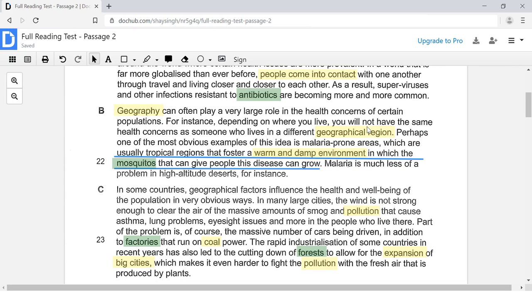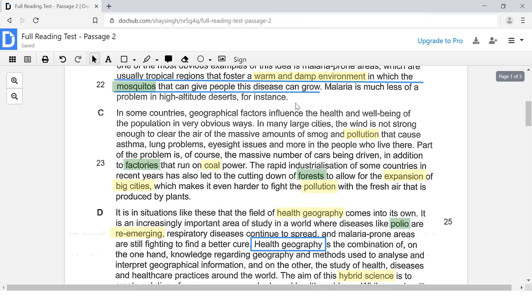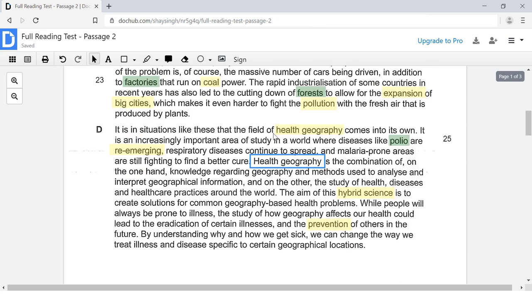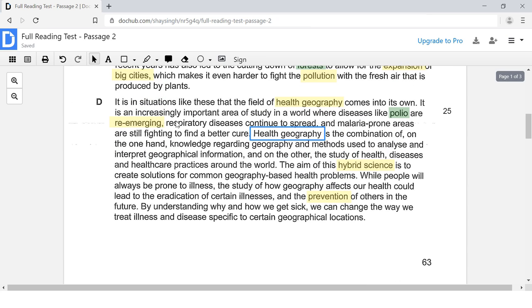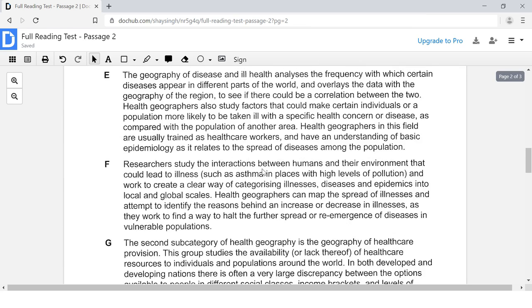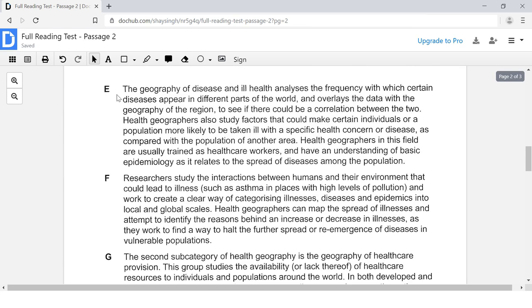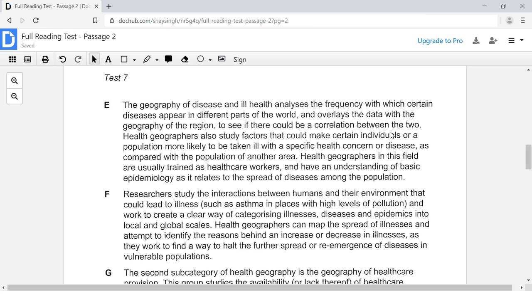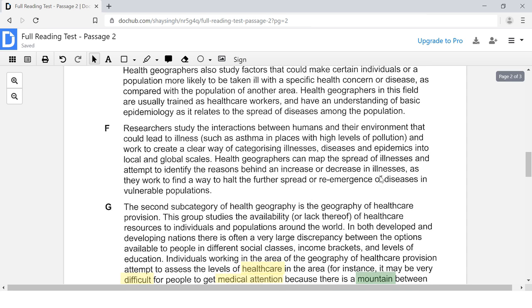Mentions geography here, but it doesn't say anything about classifying the diseases. Nope, that whole paragraph is about pollution. This whole paragraph is pretty much about health geography. I don't see it there either. Nothing there.